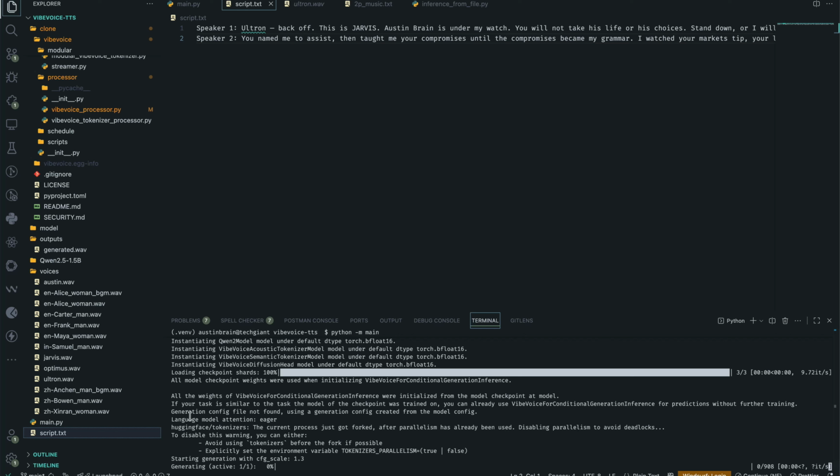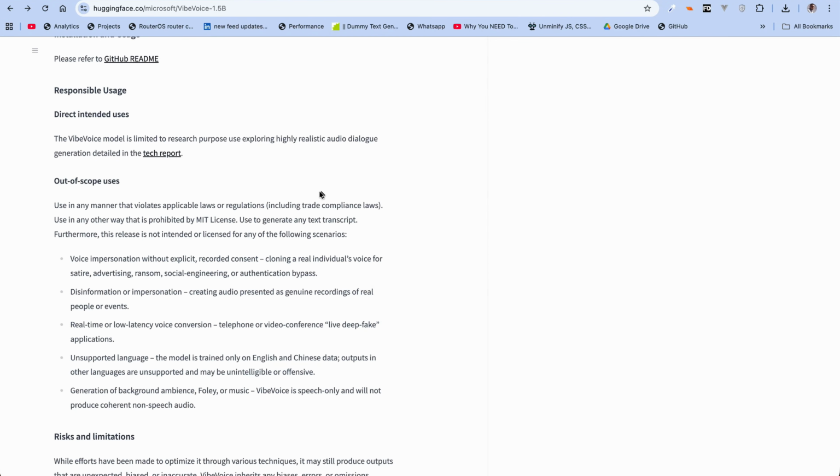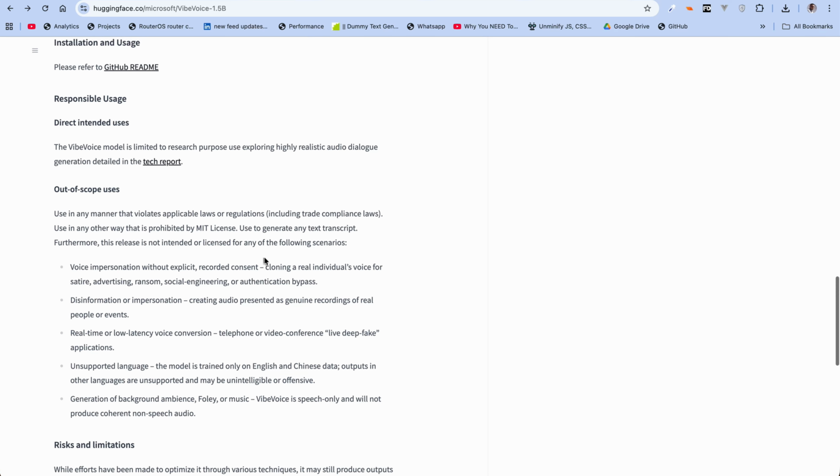But before we do that, the reason I'm trying custom audio and not the voices listed here anymore is because over in the Hugging Face repo, look at what they stated: out of scope uses, using it in any manner that violates applicable laws, and so on. Voice impersonation without explicit consent. So it does voice cloning, cloning a real individual's voice. Let's see if it does a decent job.